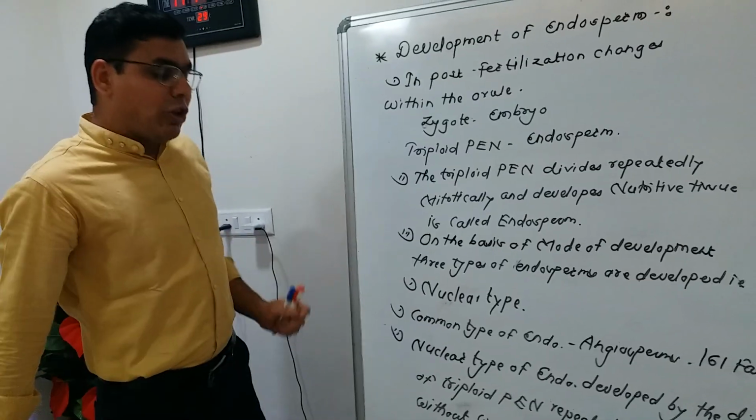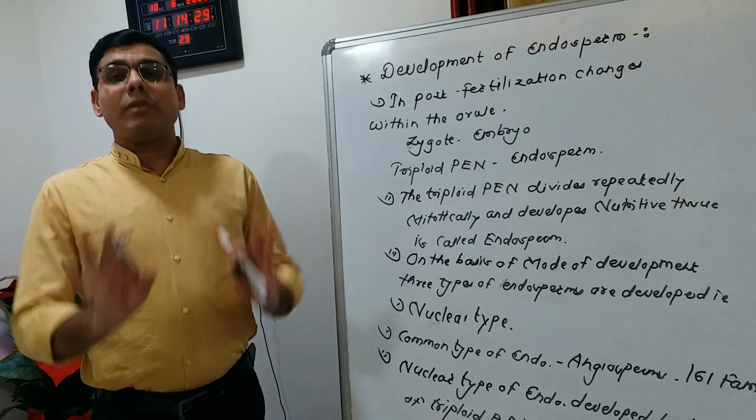This type of endosperm is called nuclear type endosperm.